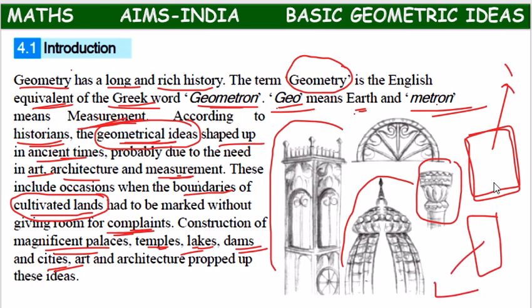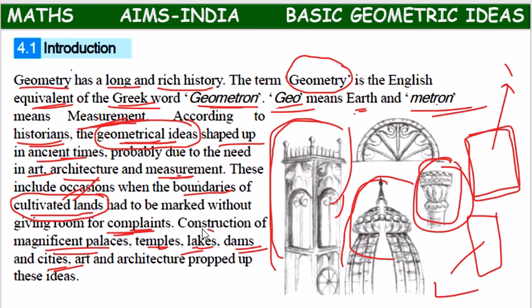Measurement of land began during the cultivation of lands, or while constructing palaces, temples, or stupas. How big we have to construct, regarding that, this measurement came into existence.